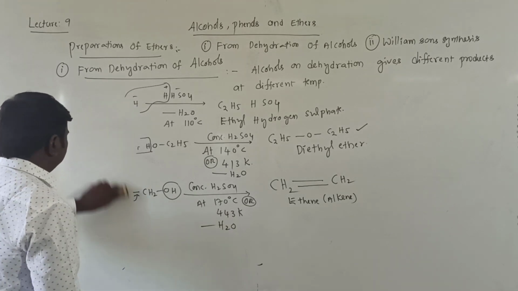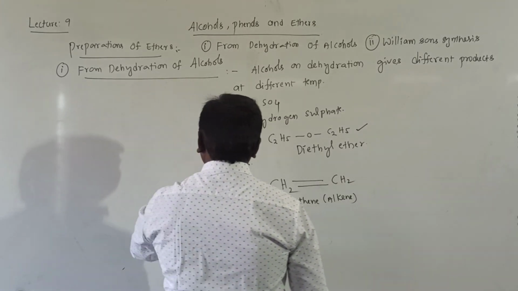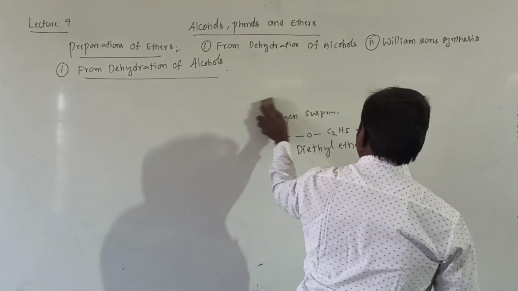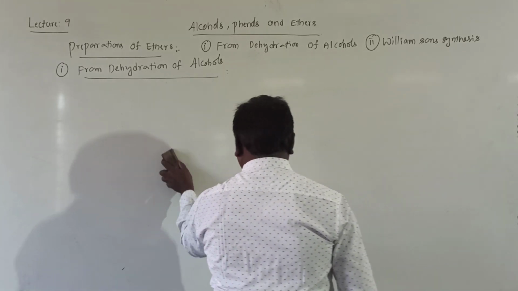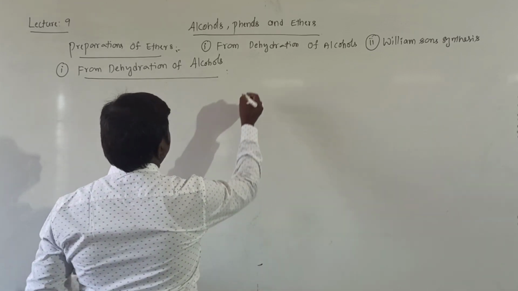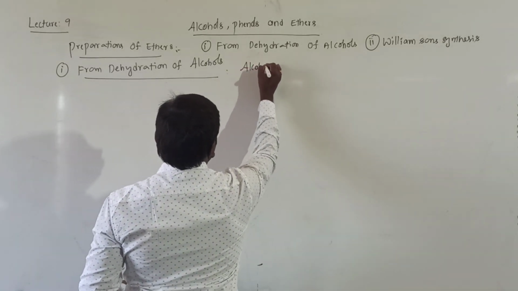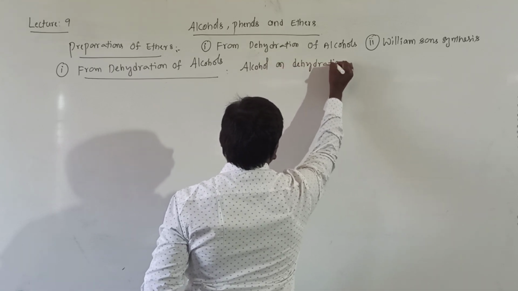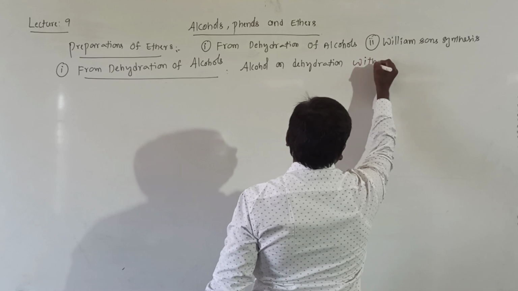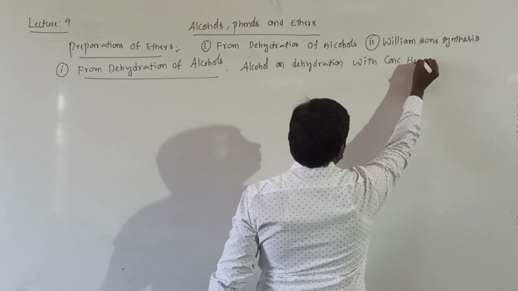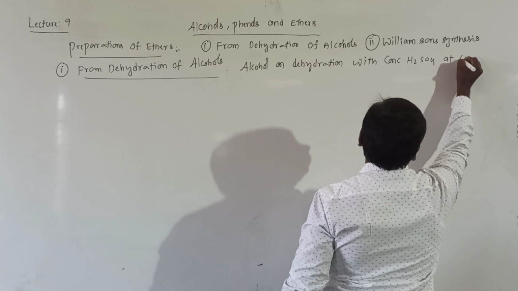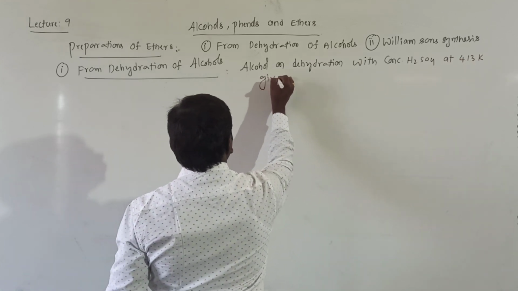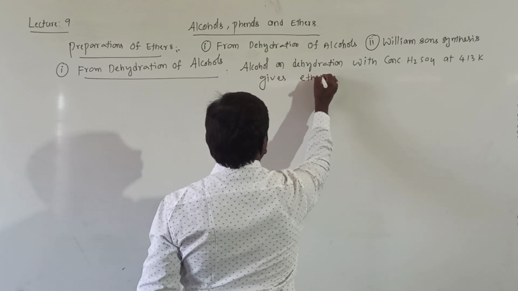Now the mechanism of this reaction is important. The reaction is followed by the mechanism. Alcohol on dehydration with concentrated H2SO4 at 413 kelvins gives ethers.